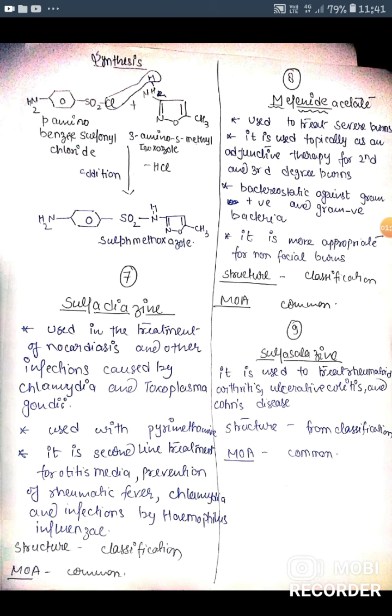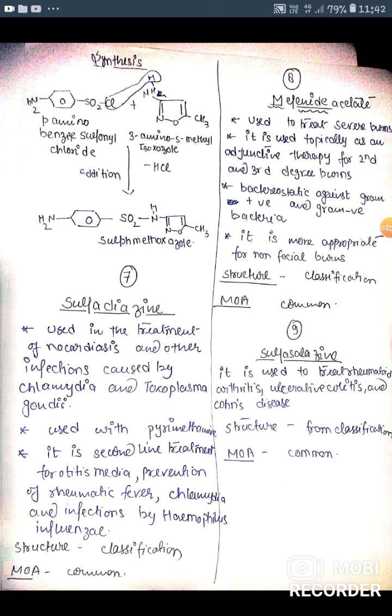Mafenide. Next drug is mafenide acetate, used to treat severe burns. It is used topically as an adjunctive therapy for second and third degree burns, and is also a bacteriostatic agent against gram positive and gram negative bacteria. It is more appropriate for non-facial burns.